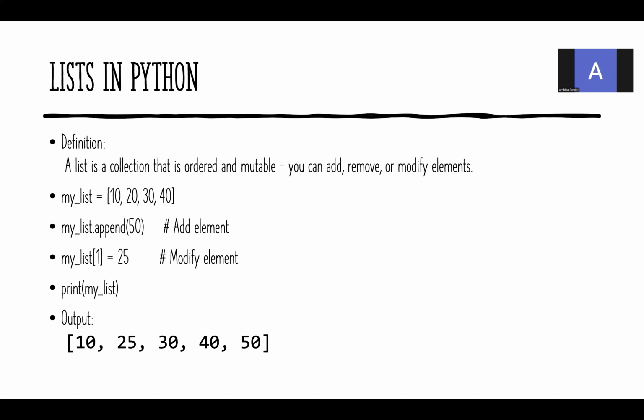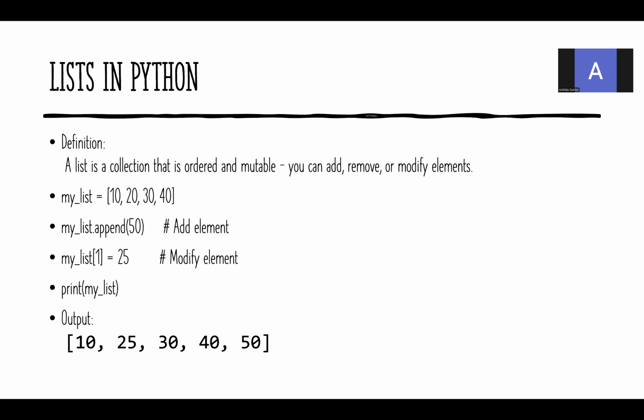For example, I have my list is equal to, inside the square bracket, 10, 20, 30, 40. Now I want to append one more element to this list. So I'm able to do that. I want to change my list of 1. 1 means index 1. Always the list starts with the index 0. 10 takes the index of 0, 20 takes the index of 1, 30 takes the index of 2 and 40 takes the index of 3. So in this, the index 1 is 20 which will be replaced by 25.